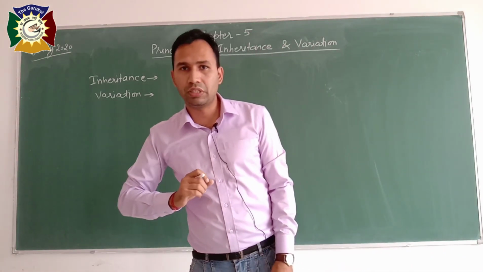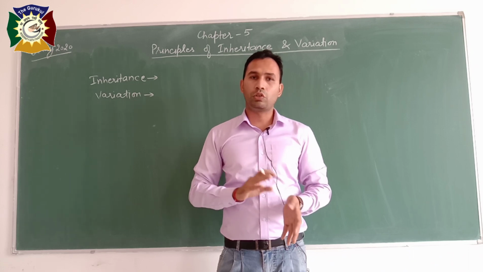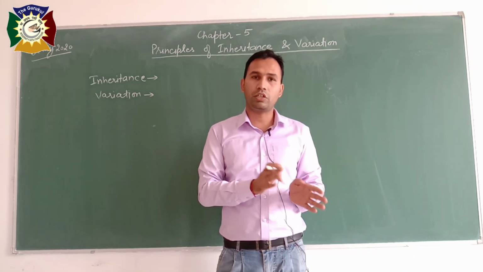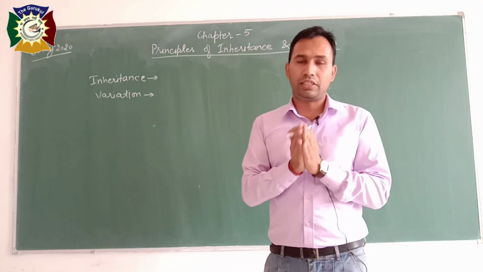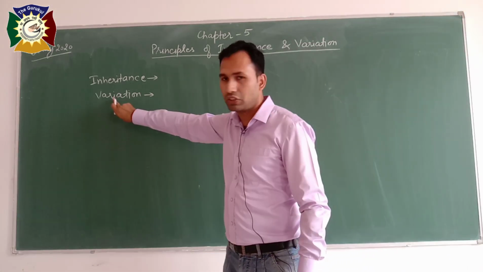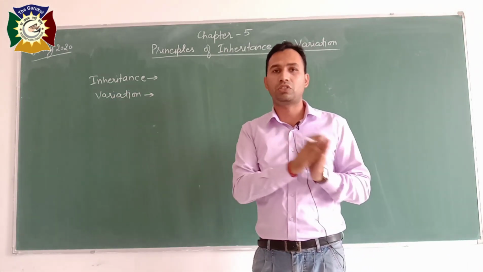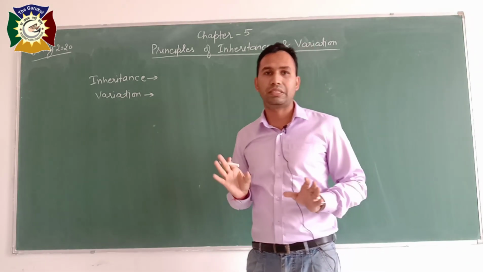For example, in human beings, we find that even two brothers are not exactly identical to each other. They are similar but not identical. So the differences are variations. So the first term, inheritance, is just simple transmission of characters, and second is variations, meaning differences between the individuals